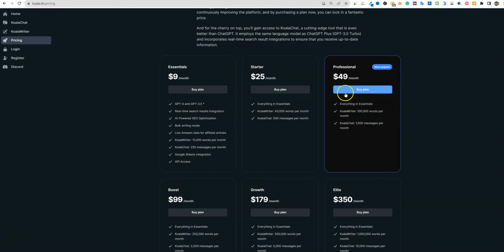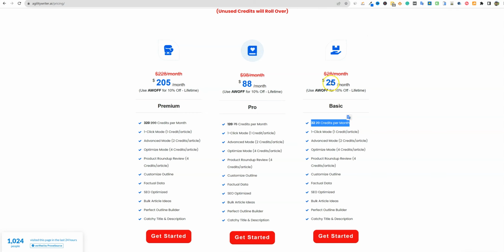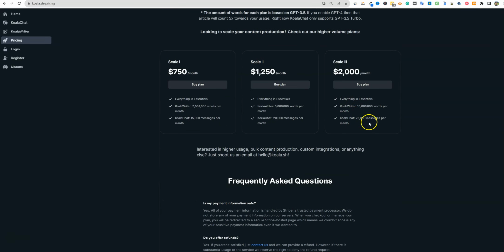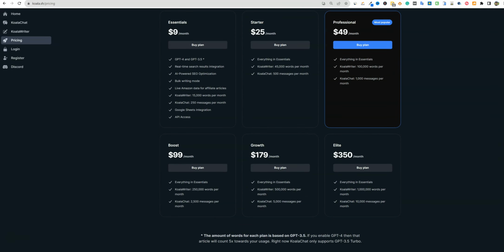And then we'll go over to Koala. I didn't go with the $9 plan because that's too low an amount of keywords, and it's not the same pricing point. So we did go with the $25 a month plan there as well. That's actually perfect because they're both $25. So it'll be interesting to see what you get between the two, and which one is truly the most expensive. And then they have a bunch of different plans. We are going to go down here to the Elite plan on the chart as well.